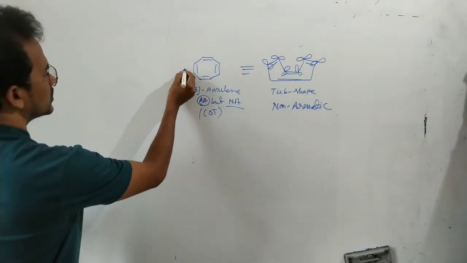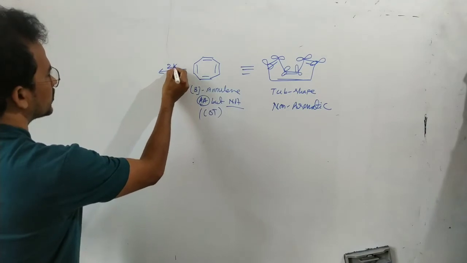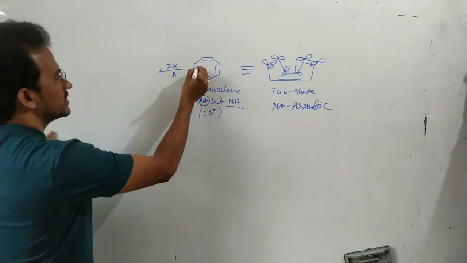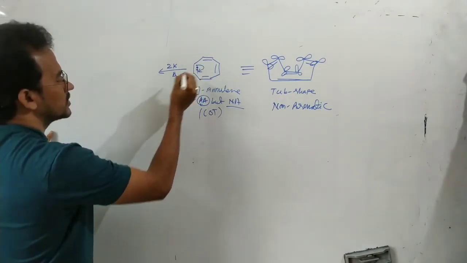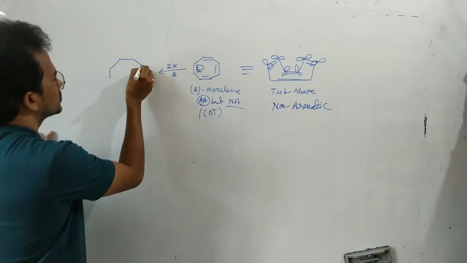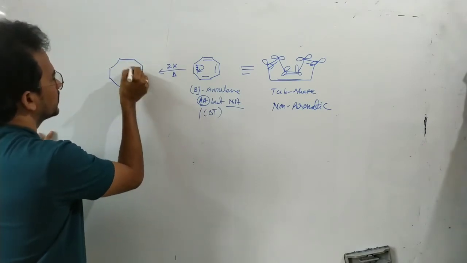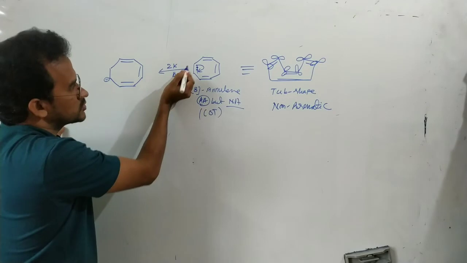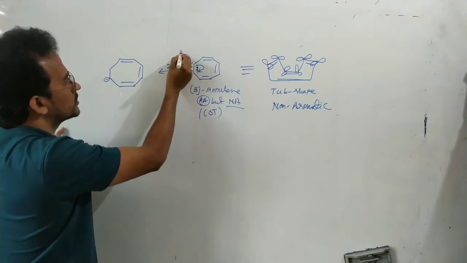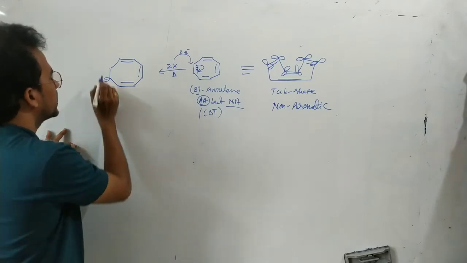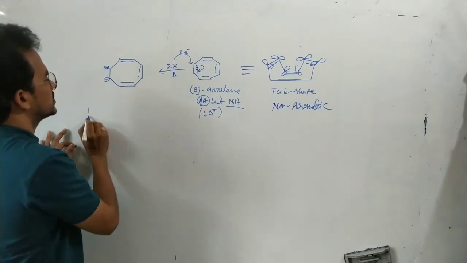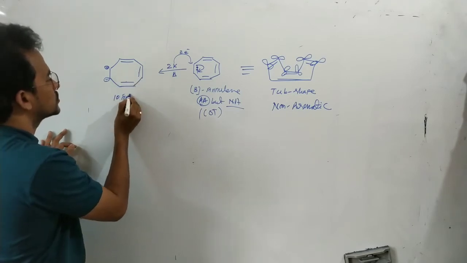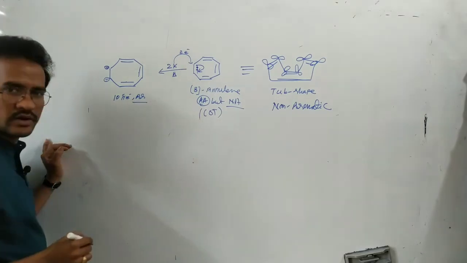Now here see this one, cyclooctatetraene on heating with potassium. So see in this case, whenever these pi electrons are moving to this carbon, here negative charge, here positive charge actually. Now this positive charged carbon is gaining 2 electrons from the 2 potassium atoms. By gaining the 2 electrons, it becomes a negative charge. That means here 2 pi, here 2 pi, here 2 pi, 2 pi, 2 pi. So 10 pi electrons. So this is an aromatic dianion.